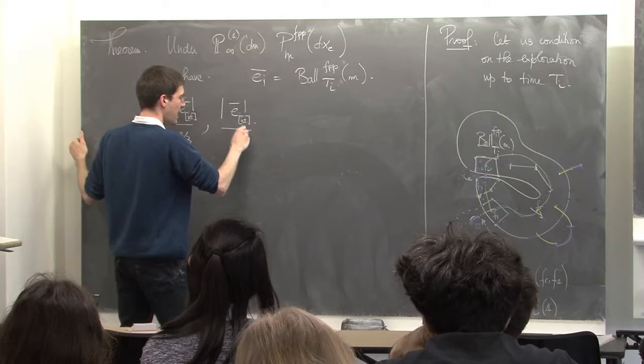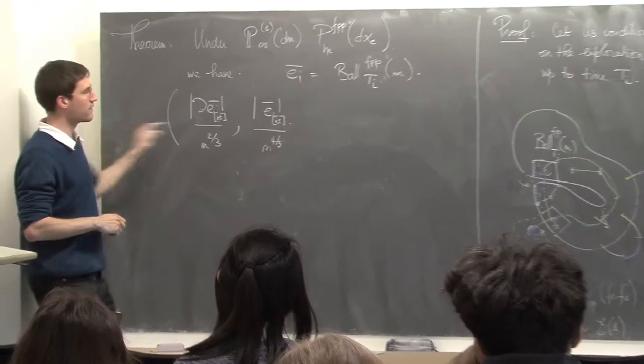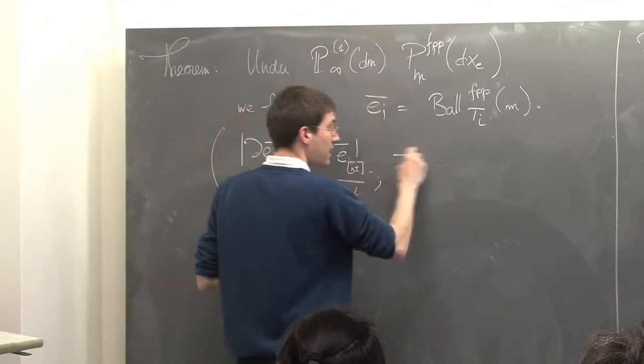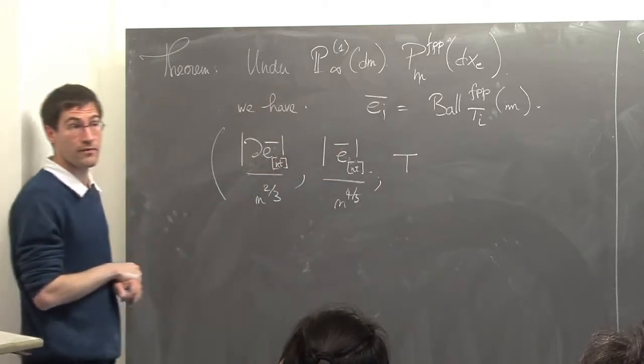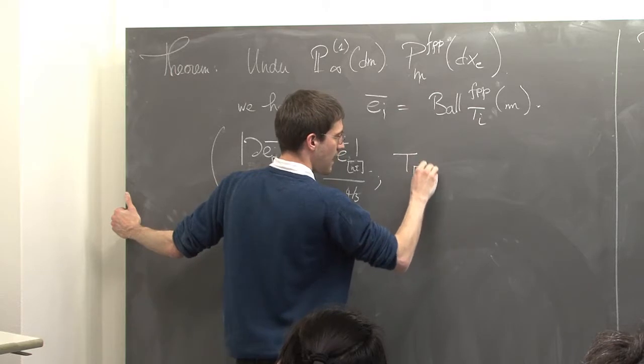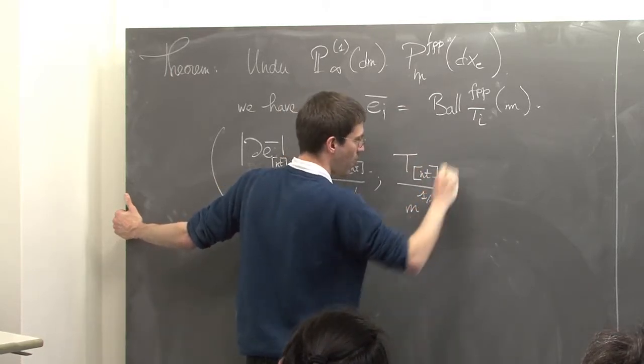I just explained to you that we need to renormalize the volume, the number of vertices inside, by n^{4/3}. And there we've got a third random variable which we can study, which is the time, T_n. And there we need to renormalize by n^{1/3}.